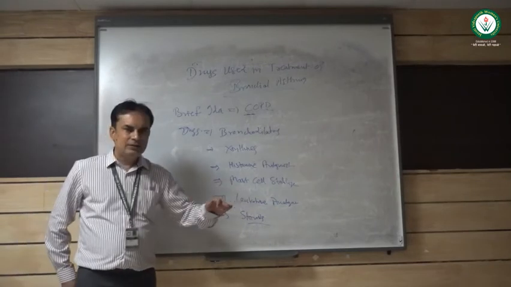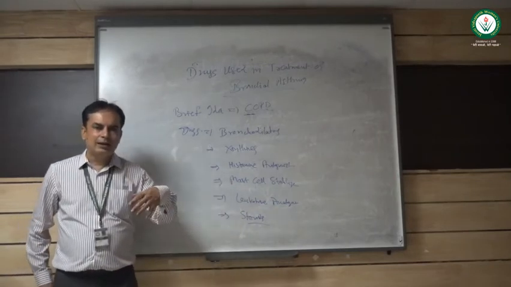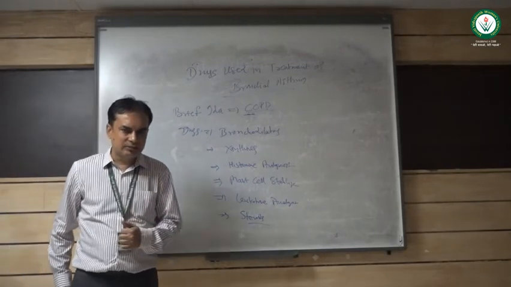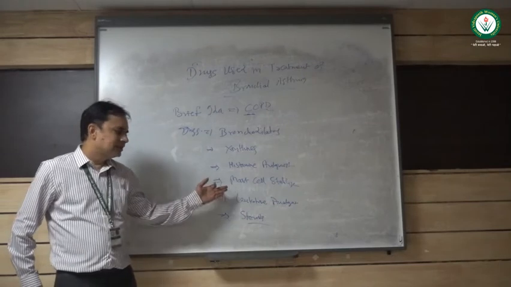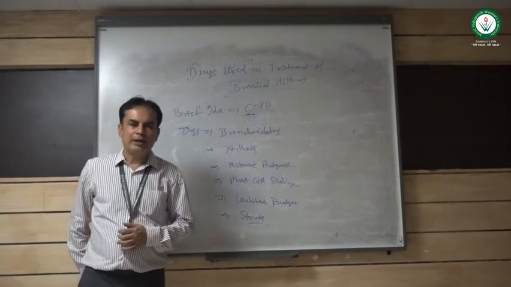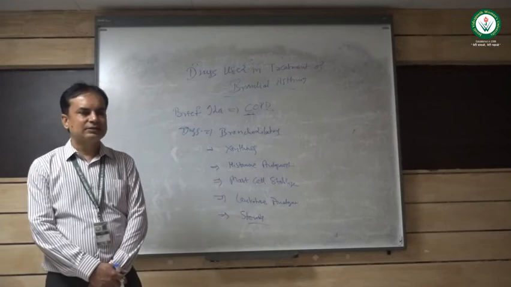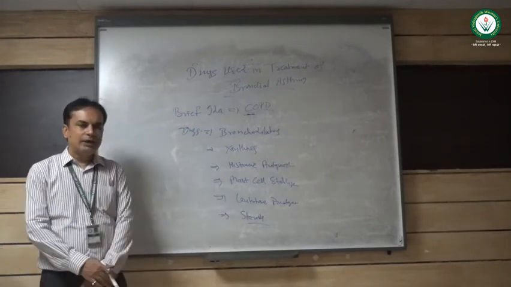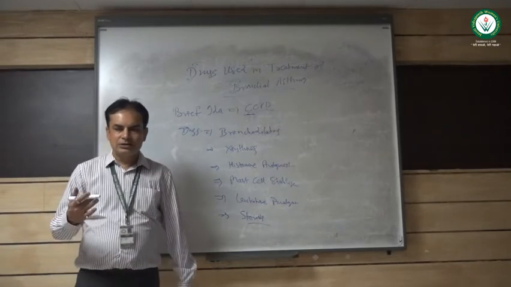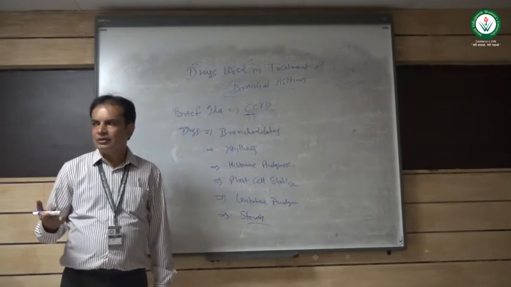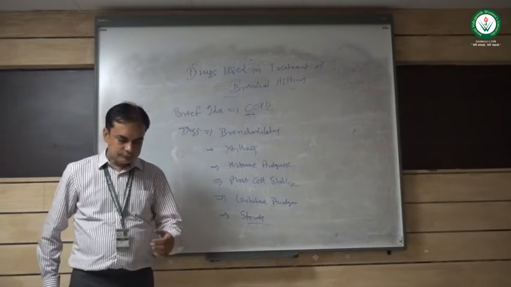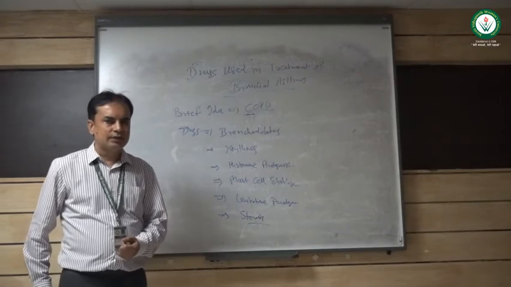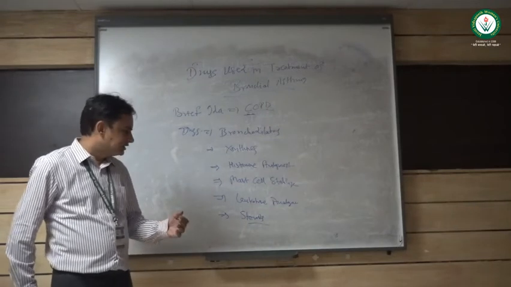Then mast cell stabilizers. Mast cell stabilizers also affect histamine because they decrease the release of histamine. So among mast cell stabilizers, disodium cromoglycate and ketotifen are the drugs. After that, leukotriene antagonists, montelukast and zafirlukast. Now what are leukotrienes? These are again irritation-causing agents in our respiratory tract and bronchi. So these are the agents.